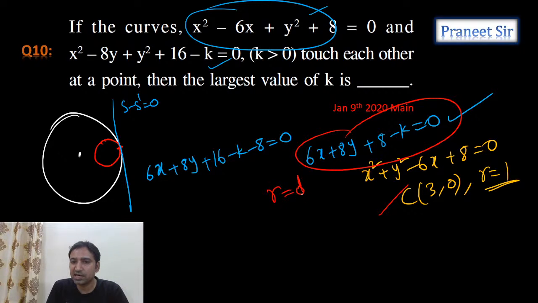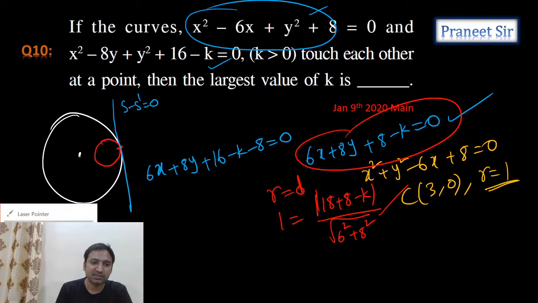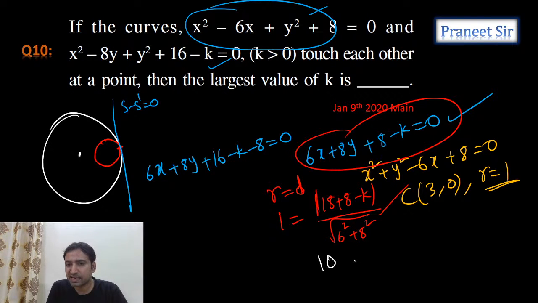R is equal to D. R, we just calculated, is 1. What is D, guys? Perpendicular distance from the center, that is 18 plus 8 minus k, by square root of 6 square plus 8 square, which is equal to 10. Now cross multiply this. When we cross multiply, 10 is equal to mod 24 minus k. So from this we get two values of k.